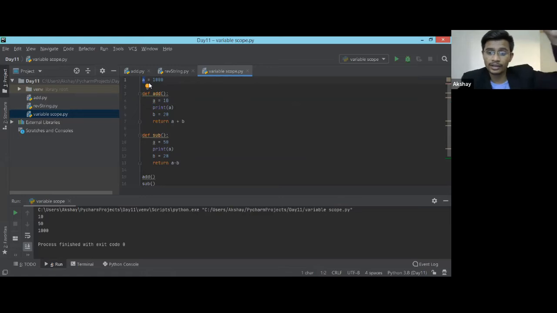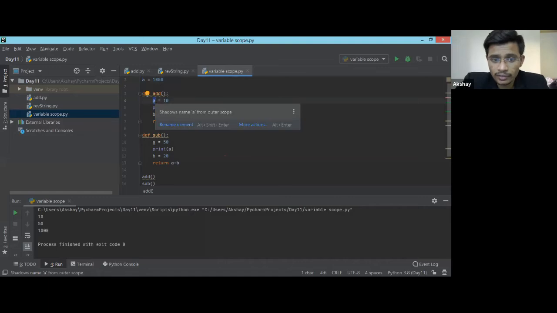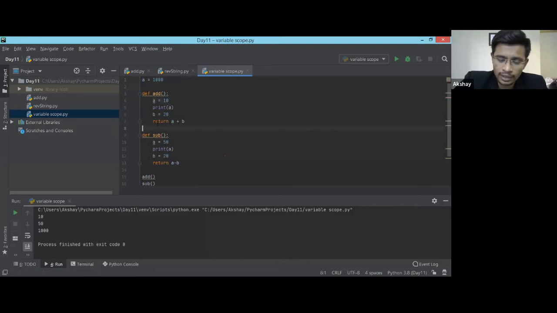Remember we learned on day one, right? We were printing IDs and checking whether it is mutable or immutable, whether it has changed. So right now we are creating another local variable, which will get destroyed whenever you come out of this function. When you come out on this line, the value of a will get destroyed. It will not be there. If you try to print outside, see, this is what we are doing.